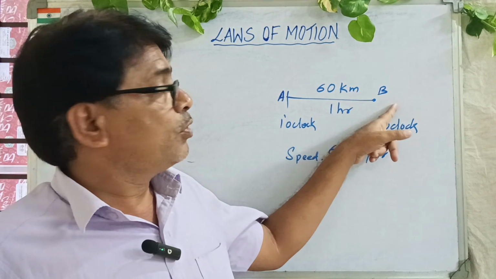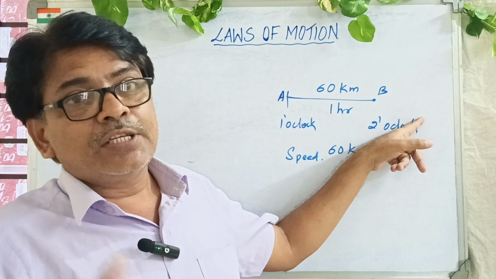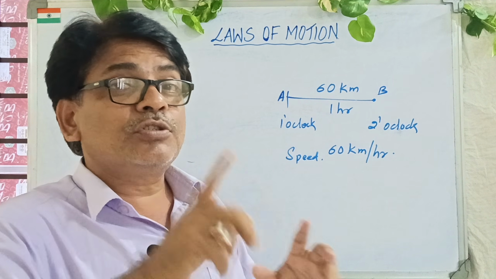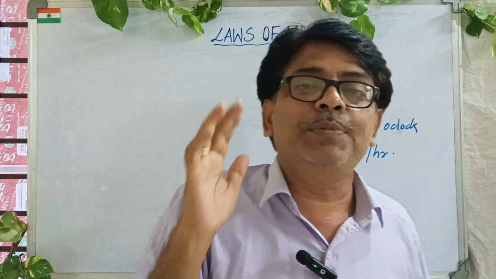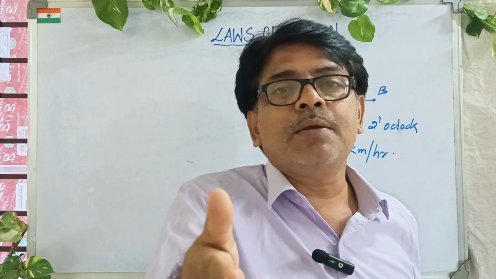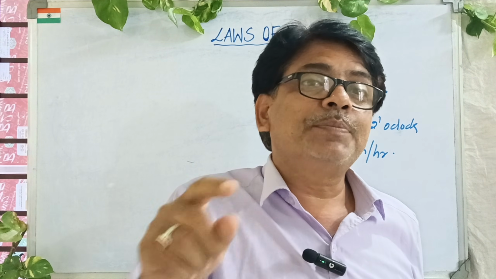Suppose there is a change in position of a body with respect to time. See, there is a change in position of the body. Body was at A, now it is at B. With respect to time, it has traveled for a period of 1 hour. That means the bus is in motion and it had velocity and speed. Did you understand? If there is no change in position with respect to time, then the body is said to be at rest. If there is change in position with respect to time, then it is called motion.